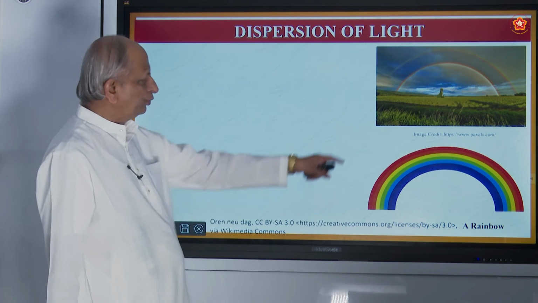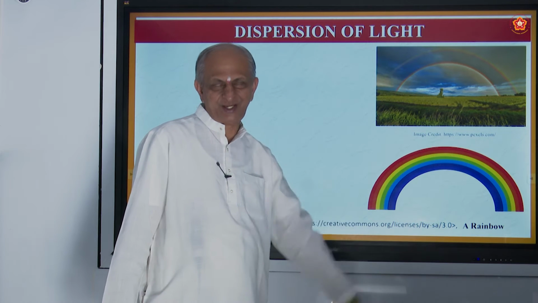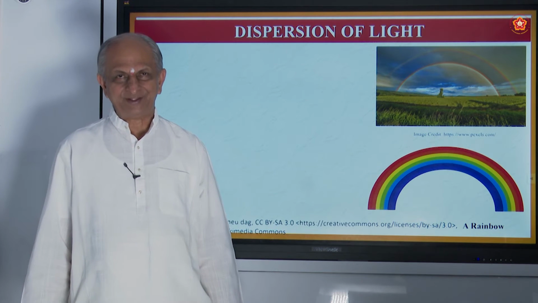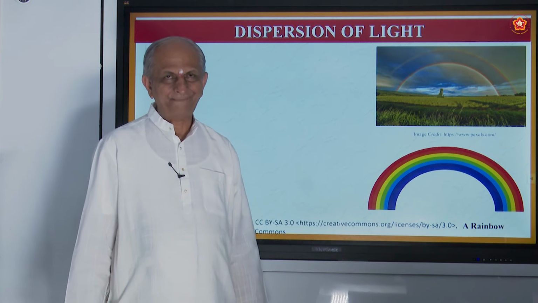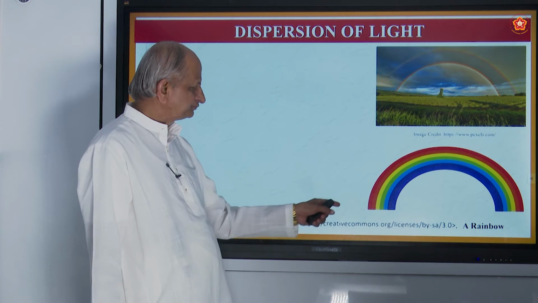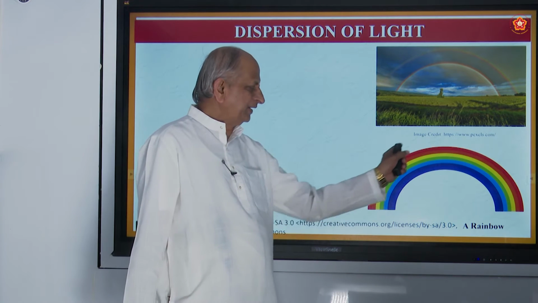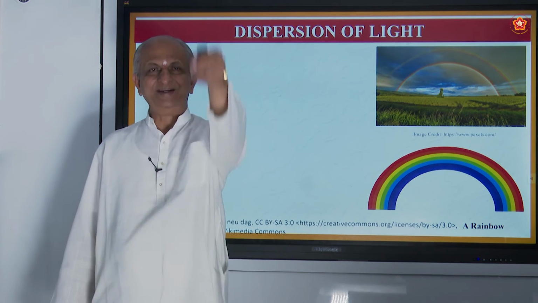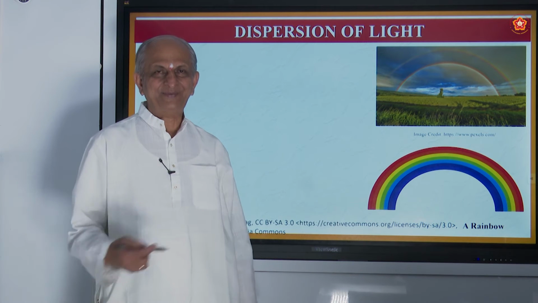So this is the beautiful rainbow that you see in nature. The other day I asked some 5 questions about it. Have you thought about it? Can you remind me what the questions were? The first question was, why is the rainbow bent like this? It should have been straight. But why is it bent?